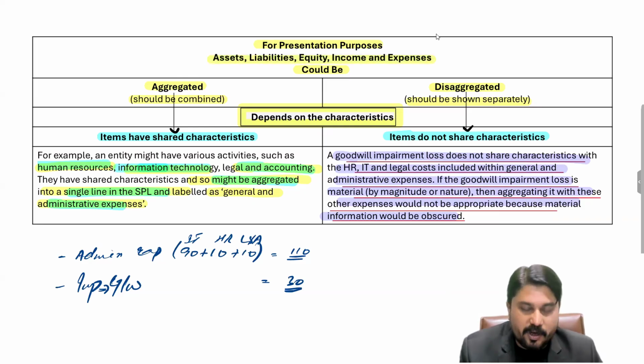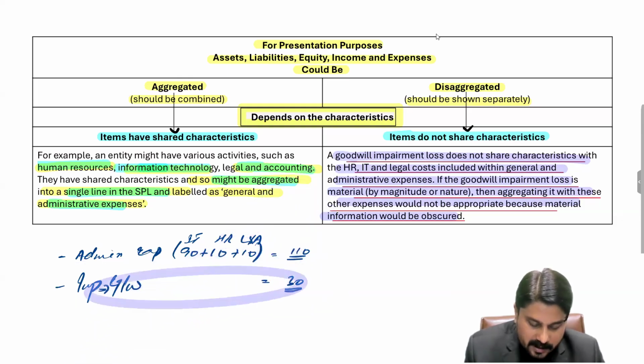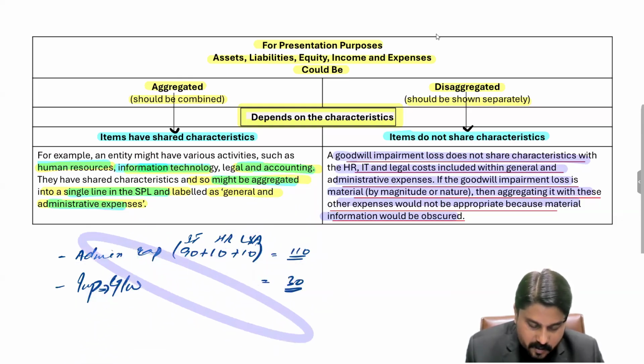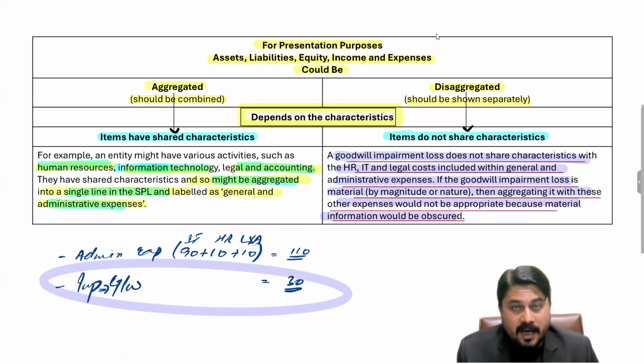Same case with the assets, liabilities, equity, and all of these five things. I just gave you an example with respect to expenses, but for any of these things, if they have shared characteristics, they can be shown in aggregation. But if they do not share characteristics, then they will be shown separately and must not be added with the other elements in the financial statements, right? So please keep this in mind. And we have also discussed the concept of aggregation and disaggregation in the financial statements according to the guidance of IFRS 18.